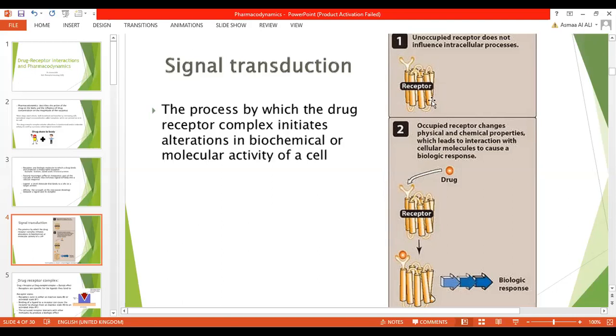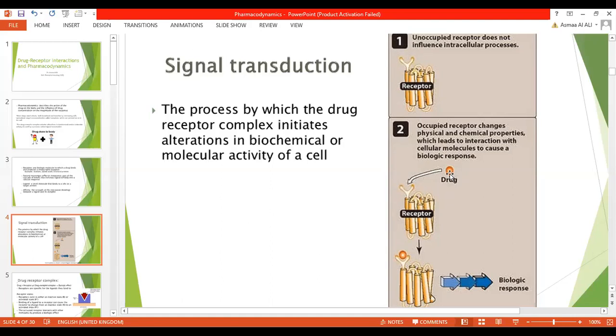For example, this is the receptor. For each receptor, there is a special place for the drug or any molecule to occupy on this receptor. Here, we call it this domain or the place. It's an unoccupied receptor. It's empty, unoccupied receptor, so it does not influence intracellular process. Here there is no process because this place is not occupied with any drug or molecule.